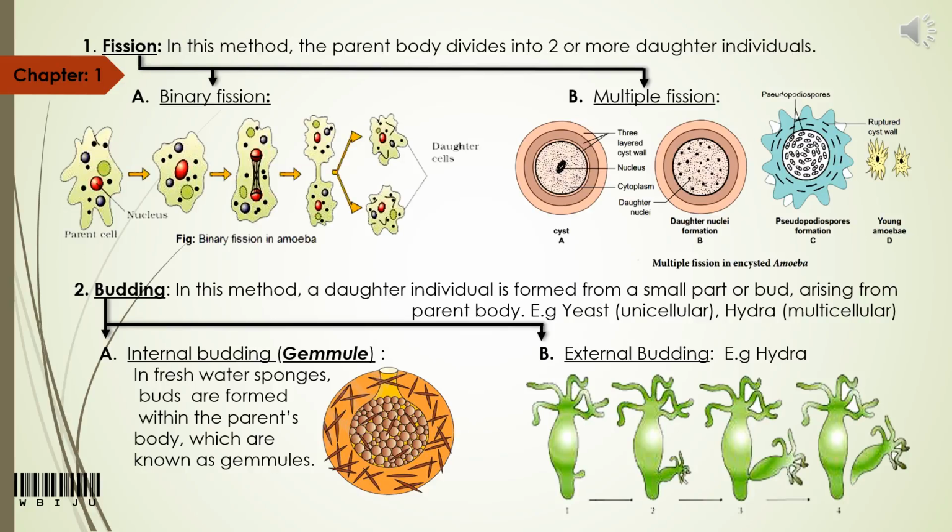During unfavorable condition, this amoeba secretes a three-layer covering known as cyst, and this phenomenon is known as encystation. And when favorable condition arises, this amoeba will divide by multiple fission to produce a number of small amoeba, which are known as pseudopodiospores. After this, the cyst wall will break down and release the pseudopodiospores, which will develop into mature amoeba.